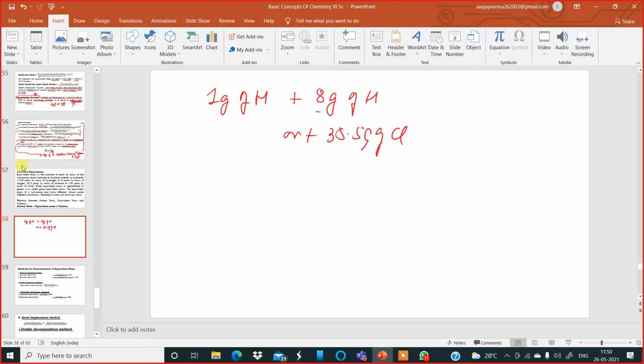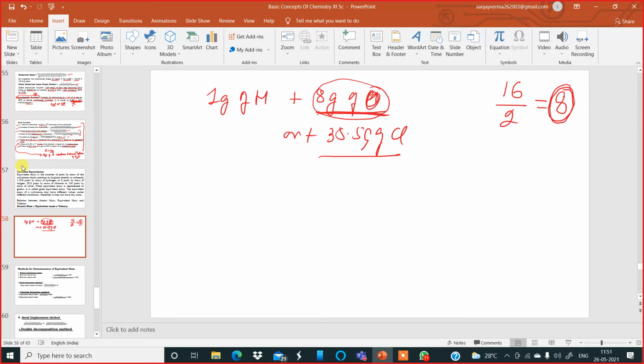Now look at oxygen. The atomic weight is 16, but they are using 8 grams. The reason is that the valency of oxygen is 2. That is why, if you divide the atomic mass by the valency, you get the equivalent weight.